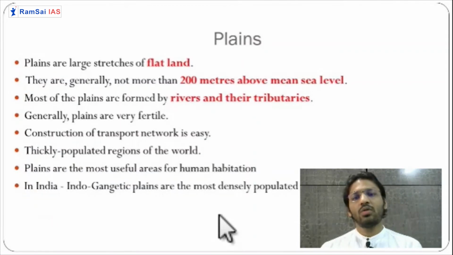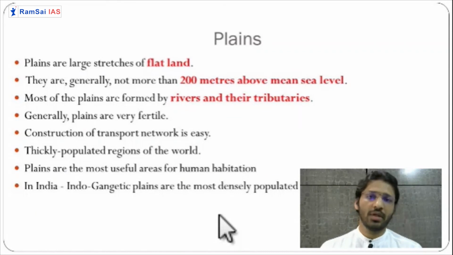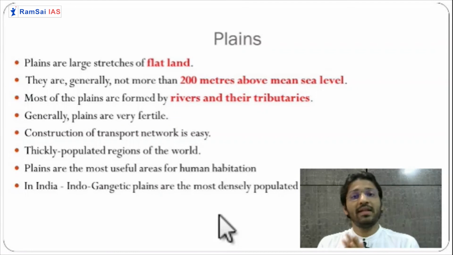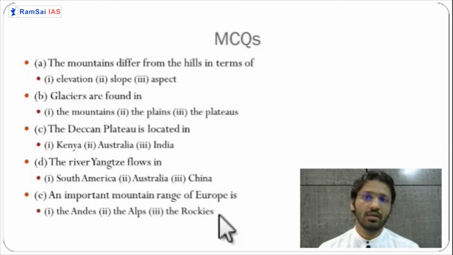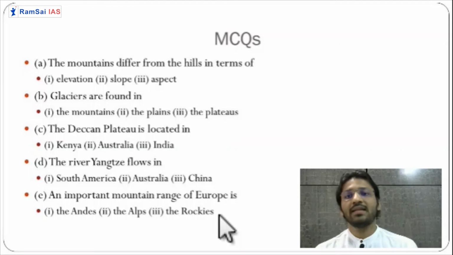So this is all about this chapter, very simple and small chapter, very easy to understand. There are so many details about these mountains, plateaus, plains, and types of landforms that we are going to see in the upcoming chapters. So based on this chapter, we have MCQs. So first question is, the mountains differ from hills in terms of what? We have seen it. Glaciers are found in which of the following?